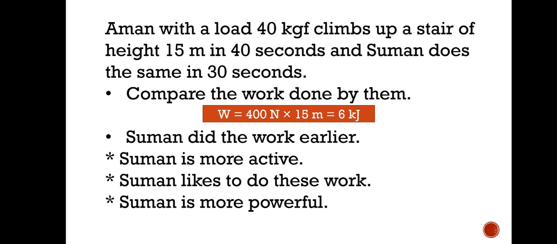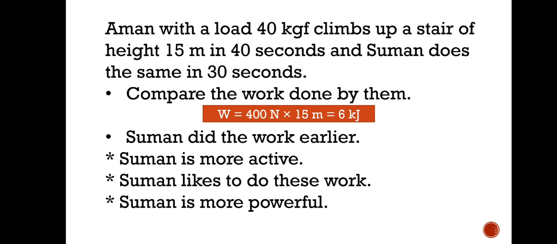Now see this example. Aman with a load of 40 kgf climbs up a stairs of height 15 meter in 40 seconds, whereas Suman does the same. That means he is also lifting the same weight for the same height, okay? But the time he has taken is 30 seconds. Compare the work done by them.